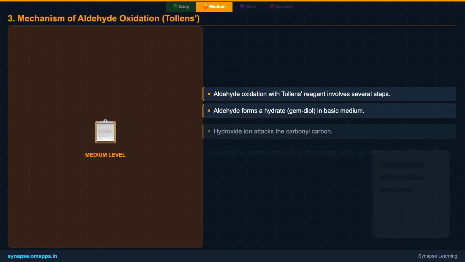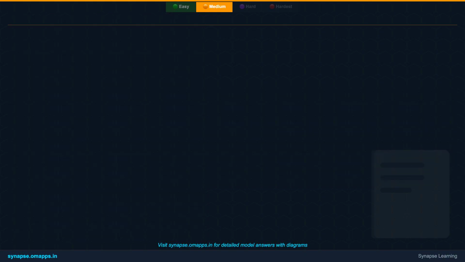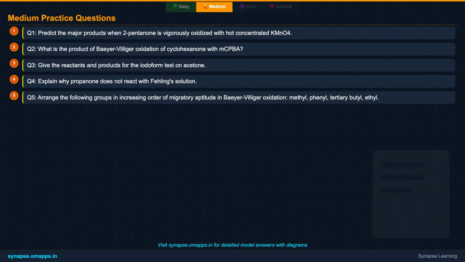Let's quickly revisit the mechanism behind aldehyde oxidation with Tollens' reagent. It's not just a simple electron transfer. The aldehyde first forms a hydrate in the basic medium. This hydrate then gets oxidized, effectively transferring a hydride to the silver ion in the Tollens' complex, which then reduces to metallic silver. This detailed understanding of the mechanism helps explain why aldehydes are so reactive towards these mild oxidizing agents and why ketones, lacking that crucial hydrogen and the ability to form a stable hydrate, do not react similarly.